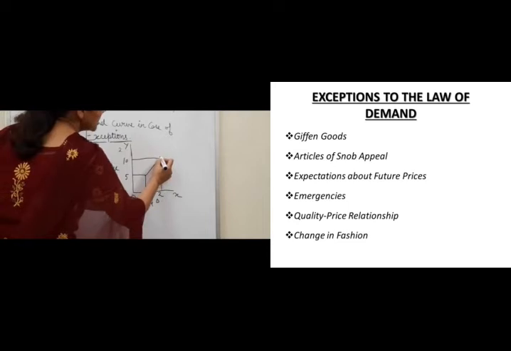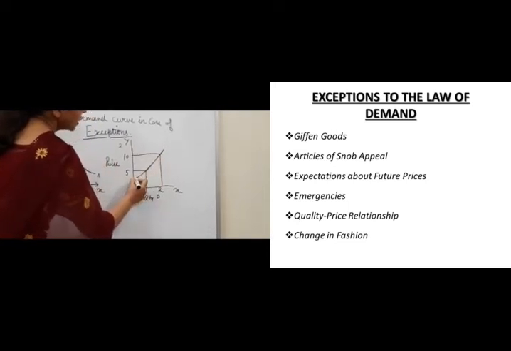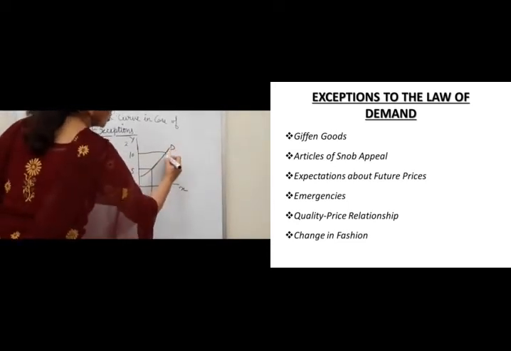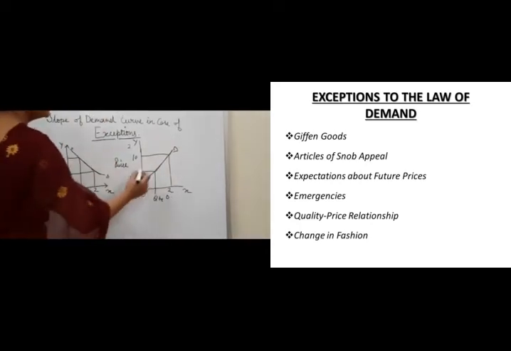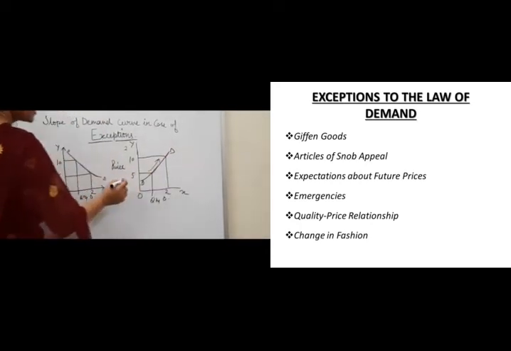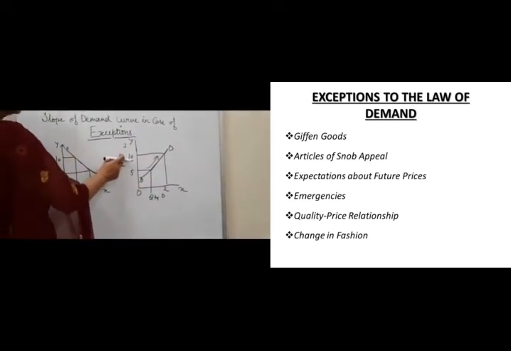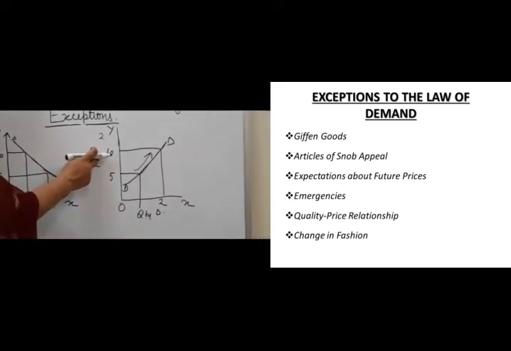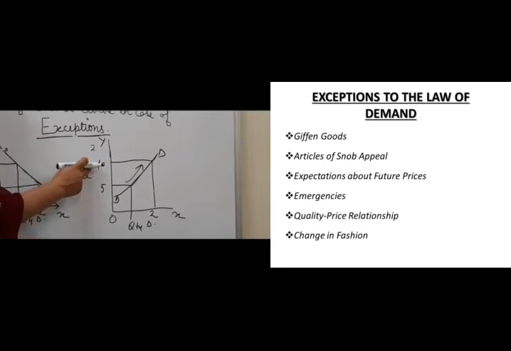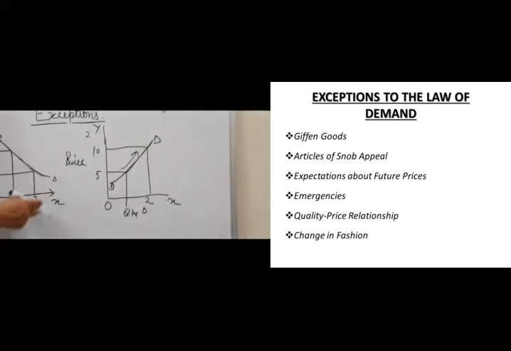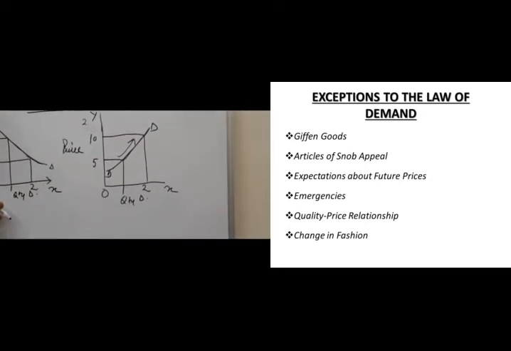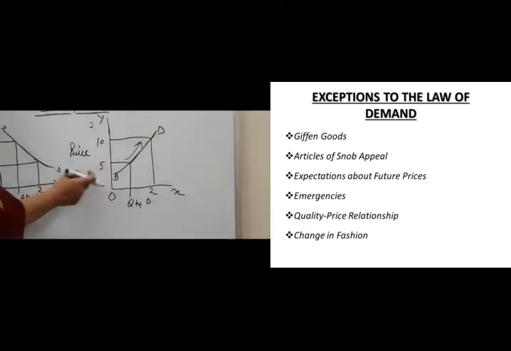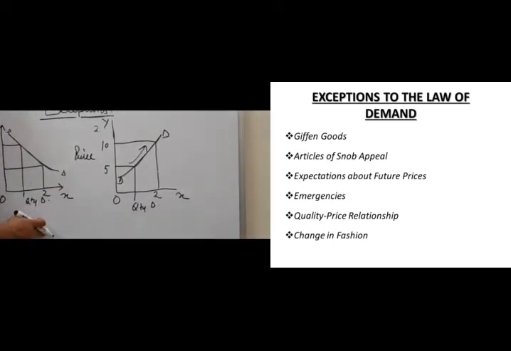What happens in this case? The slope of the demand curve becomes a positive slope. Do you understand? In this case, the consumers are preferring a higher quantity at a higher price for the reasons already given in the book, as I have explained to you. Is the diagram clear to you, children? Both the diagrams are clear? Right? This is all for the diagram part.